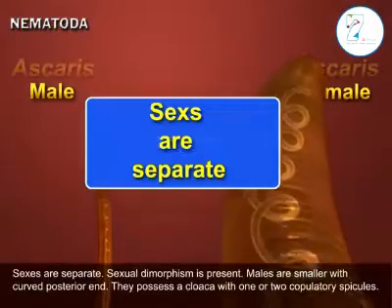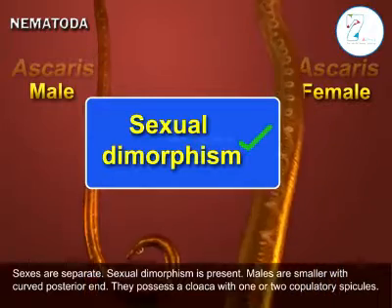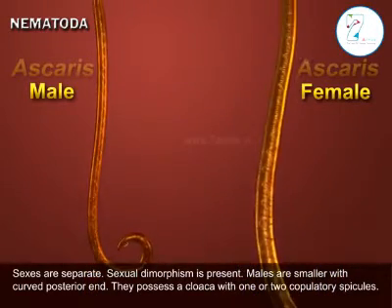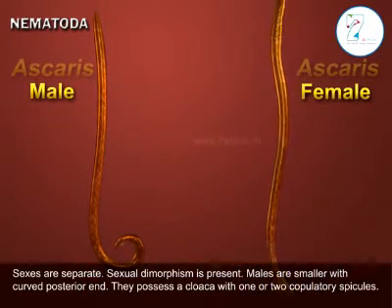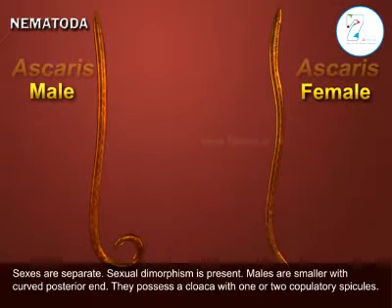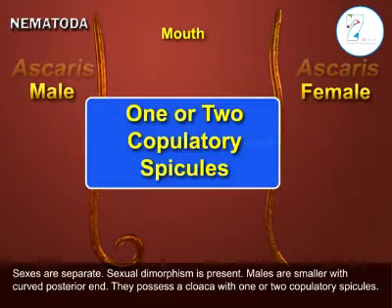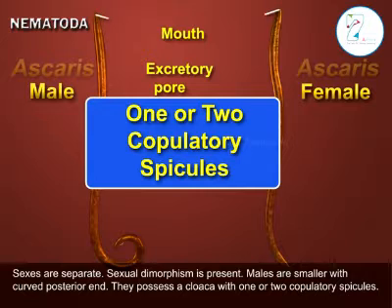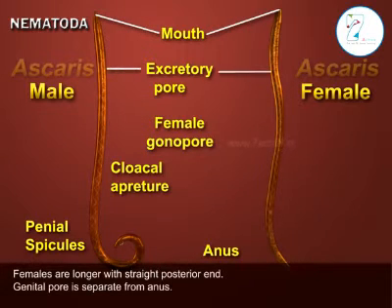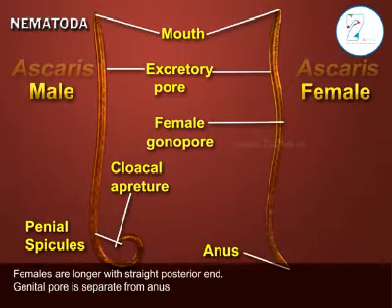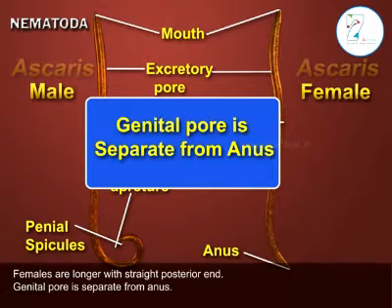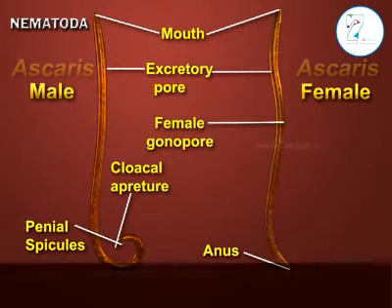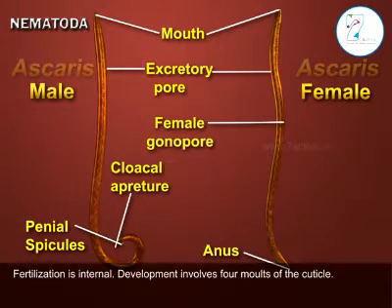Sexes are separate. Sexual dimorphism is present. Males are smaller with a curved posterior end. They possess a cloaca with one or two copulatory spicules. Females are longer with a straight posterior end. Genital pore is separate from the anus. Fertilization is internal. Development involves 4 molts of the cuticle.